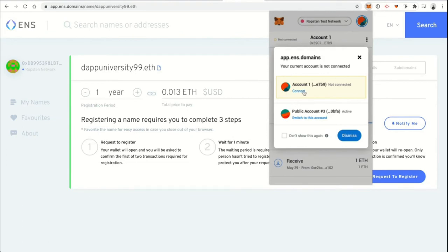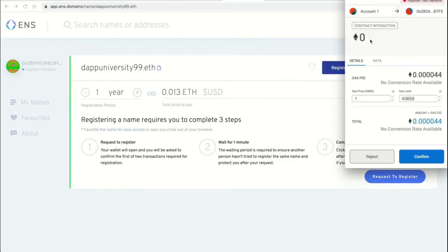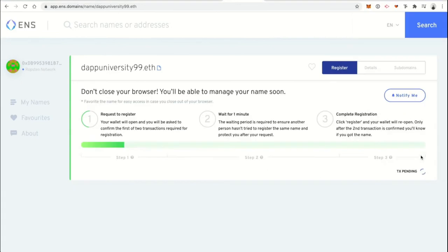Basically, open MetaMask, you get that error, click connect. All right, so let's try it again. Click request register, and now it should work. Okay, perfect, awesome. So click confirm, and it's like a few minutes process.